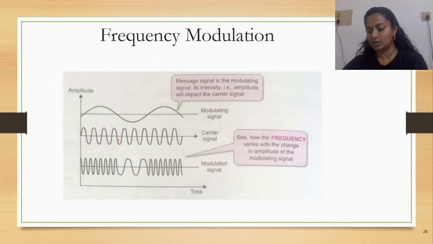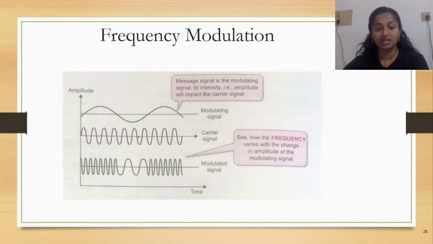Now we're looking into frequency modulation. So here we have a modulating signal. The message signal is the modulating signal. Its intensity, that is the amplitude, will impact the carrier signal here.